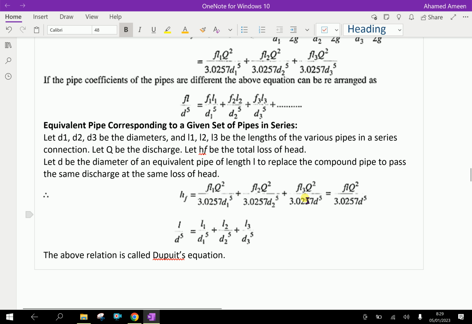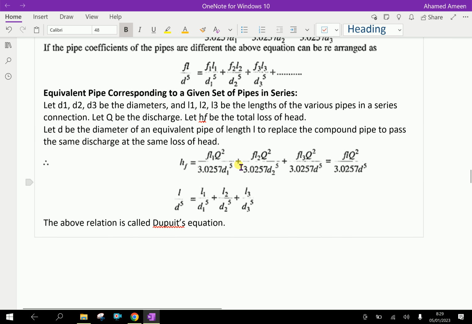Due to this arrangement, the common factors cancel: F cancels, Q squared cancels everywhere, and the remaining coefficient 3.0257 also cancels. So for a compound pipe, the equivalent pipe satisfies L by D to the power 5 equals L1 by D1 to the power 5, plus L2 by D2 to the power 5, plus L3 by D3 to the power 5.